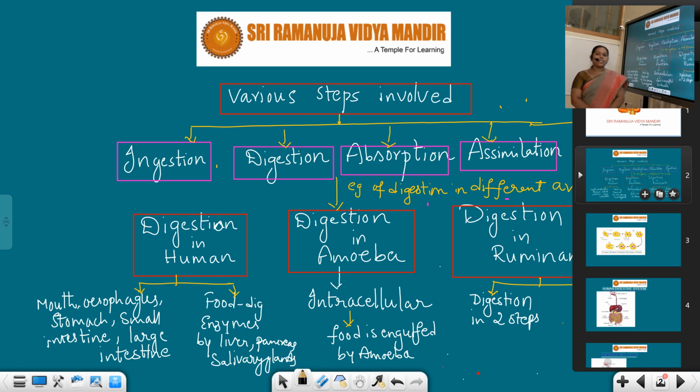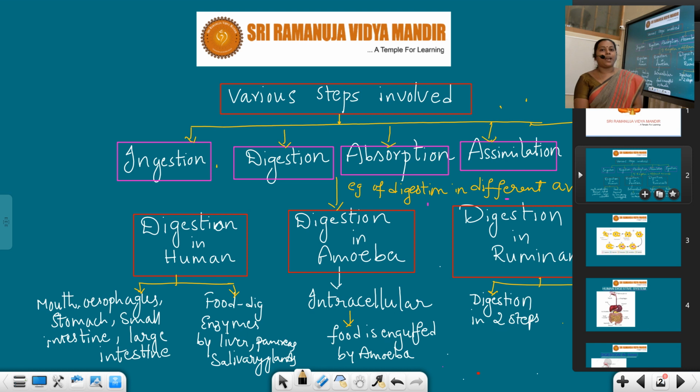See, students, nutrition is one of the basic life processes followed by all of the organisms living on the earth. Nutrition means the process of intake of the food and utilization of the food by the organism for its growth and development. That is the clear-cut definition of nutrition, students. Generally, based on the mode of nutrition, nutrition is of 2 types, students: autotrophic nutrition and heterotrophic nutrition.